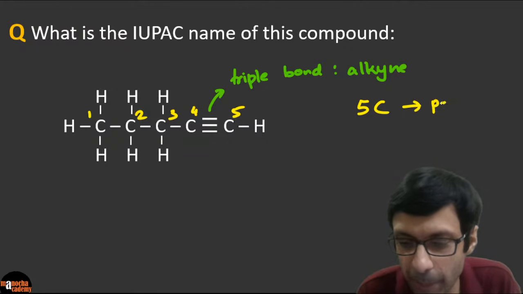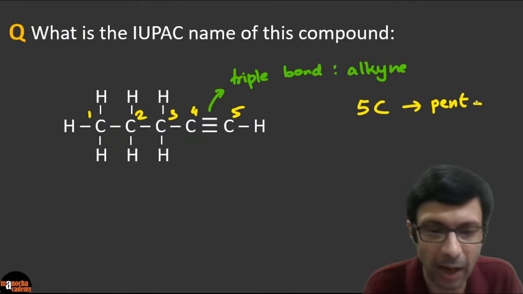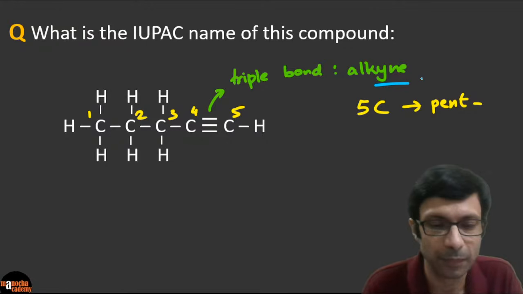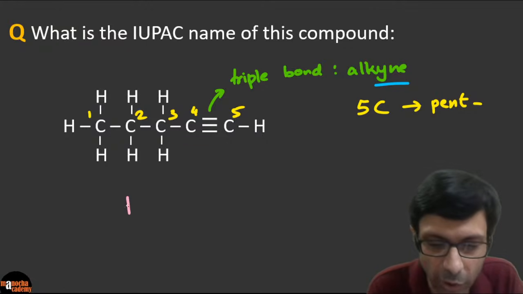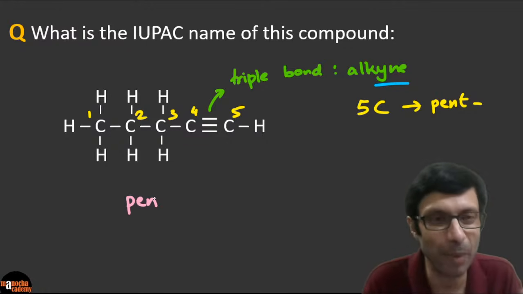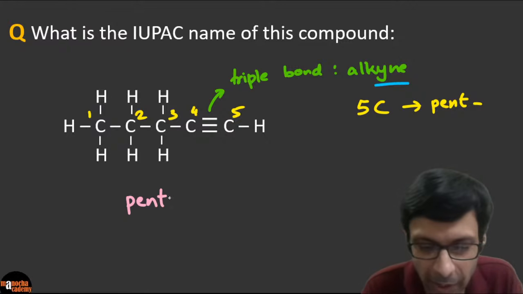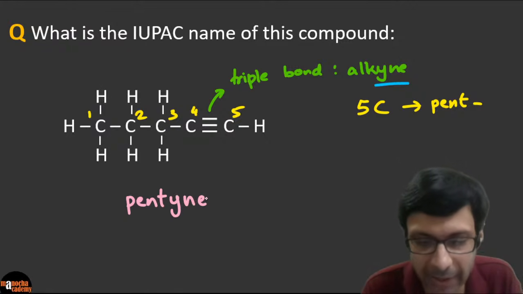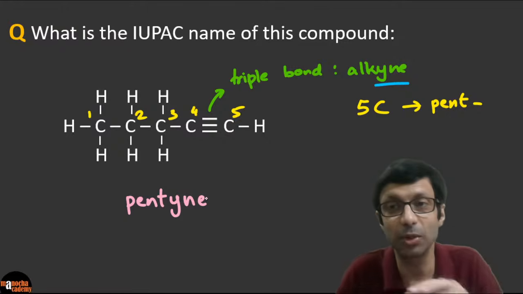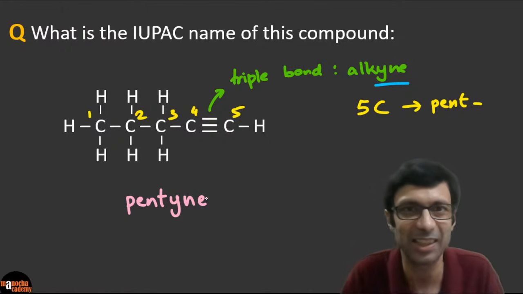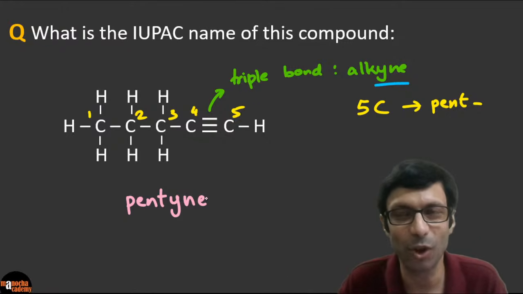5 carbon means it will be a pent. It will start with pent and it ends with ine. So the name of this compound is definitely going to contain pentine. So it's like a puzzle, right? So go over it carefully. So it will definitely contain pentine because it has 5 carbon atoms. The longest chain has 5 carbon atoms and there's an ine. Okay, great. All of you agree.